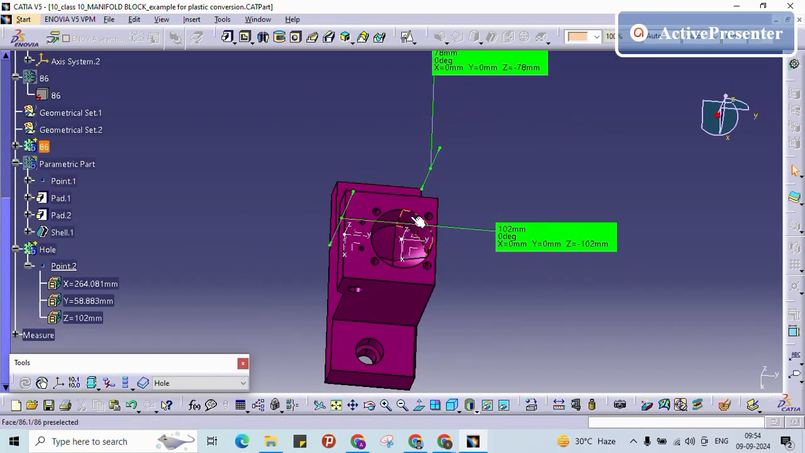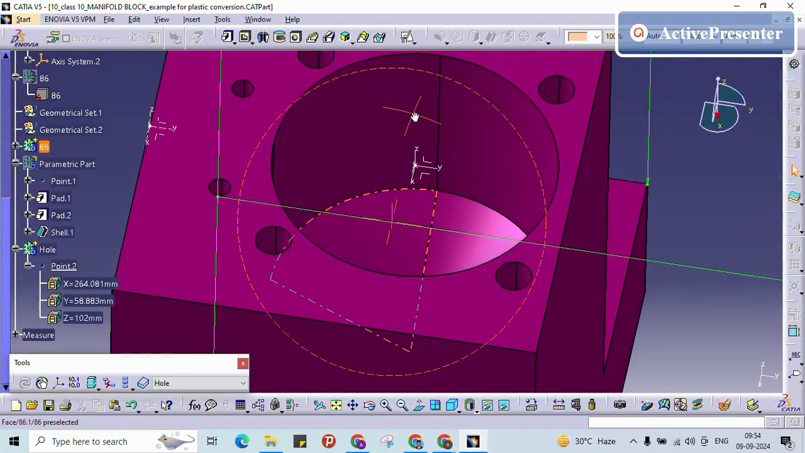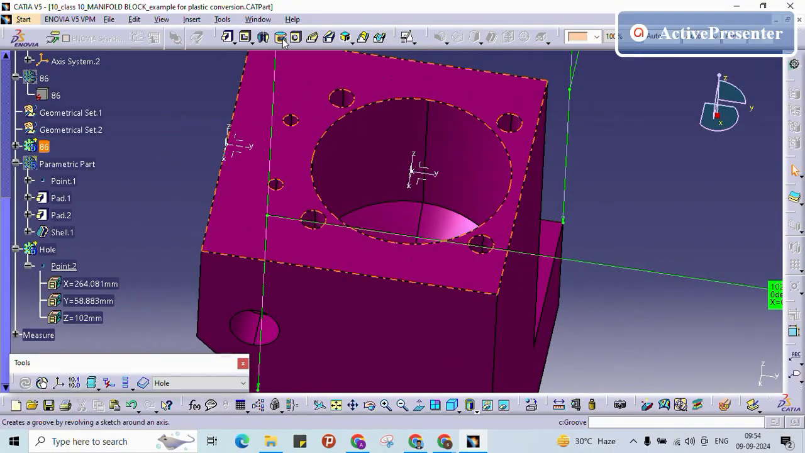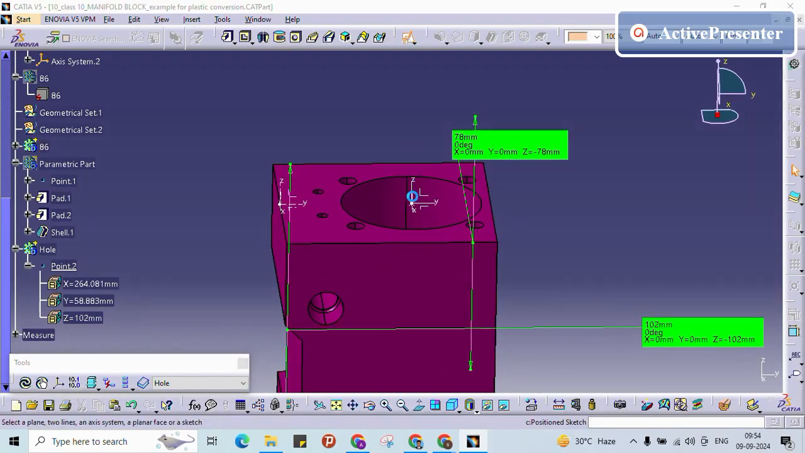For this one, instead of making the circular profile, I am going to use the revolve option, the groove option. With the help of groove, I am going to remove this material. So we are making the groove.